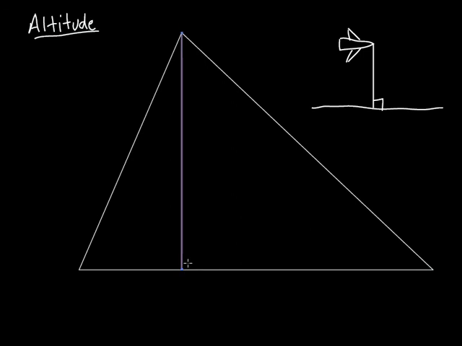Perpendicular. Okay, yeah, don't just say straight down. It's perpendicular to, well, the opposite side, we'll say. Because it's not technically the base, because any one of these could be the base. All right, so it's from the vertex perpendicular to the opposite side. Everybody got that? Okay. Again, I'm just going to eyeball it, as we say.